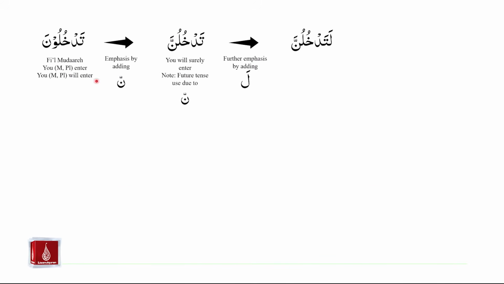Our next example starts with tadkhuluna. Tadkhuluna is fi'il mudare. Tadkhuluna means you enter in the present tense or you will enter in the future tense. You is referring to masculine and plural. If we want to add emphasis to tadkhuluna by adding nun saqila, we will get the result tadkhulunna. Please notice the unna ending sound. Tadkhulunna means you will surely enter.